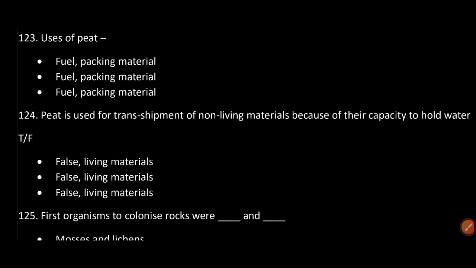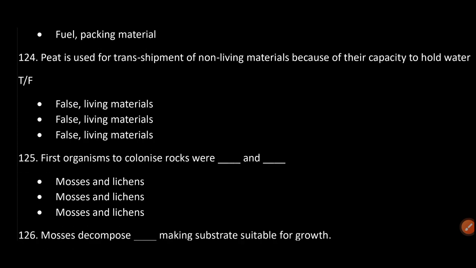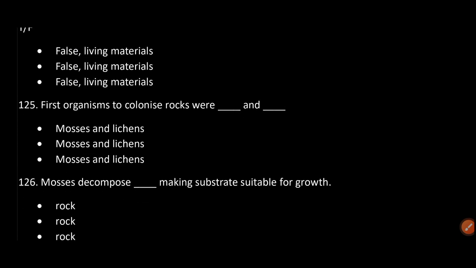Peat is used for transshipment of non-living materials because of their capacity to hold water. False, living materials. The first organisms to colonize rocks were dash and dash. Mosses and lichens.